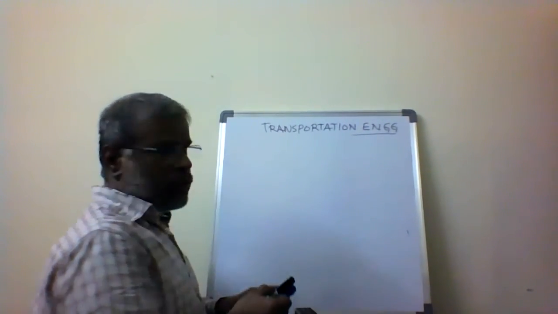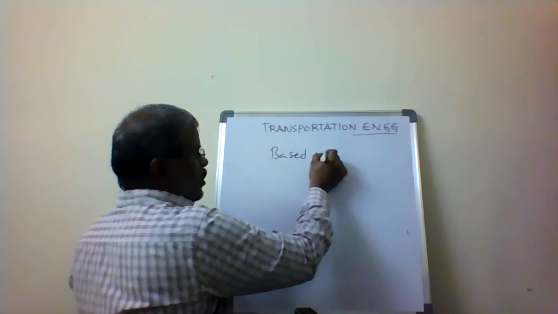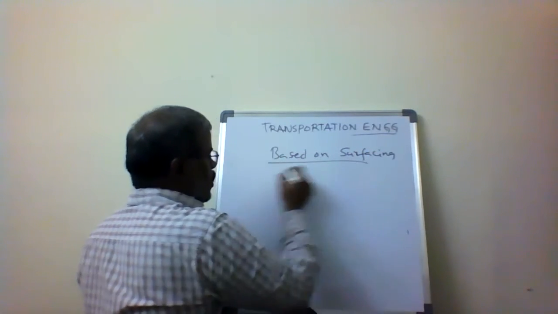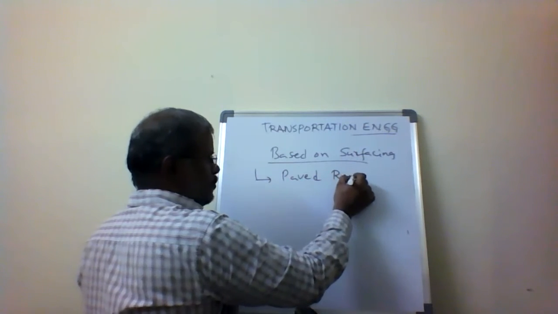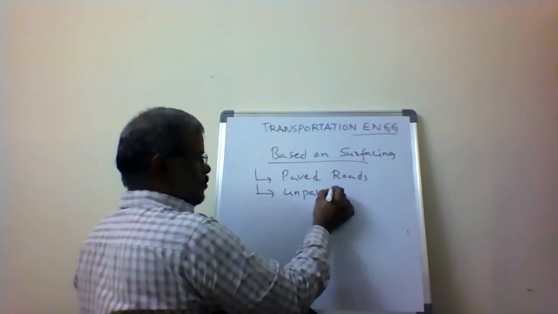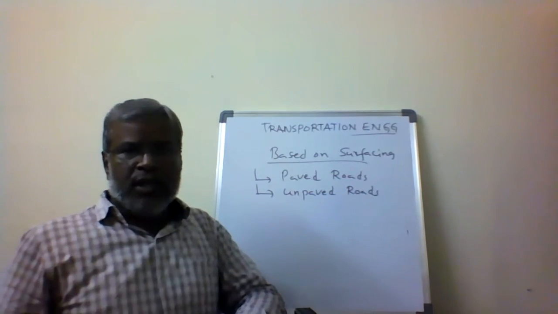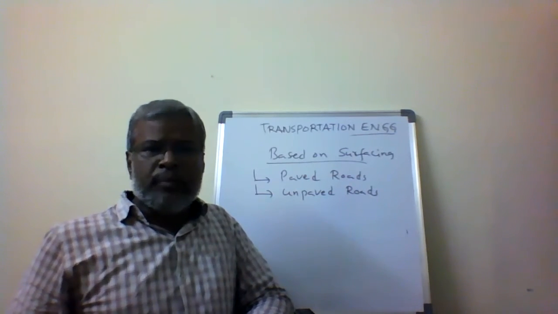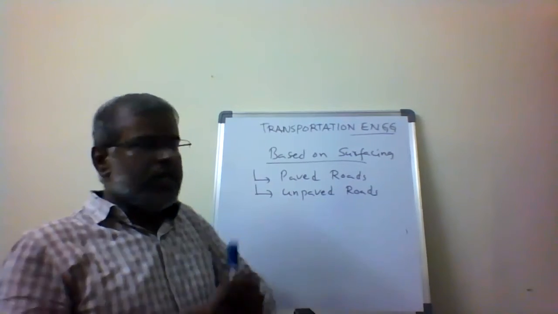Now the classification of the roads based on the surfacing provided. Based on surfacing, roads are classified as paved roads and unpaved roads. What is the meaning of paved roads? The term itself gives you the meaning: paving means the surface we provide.